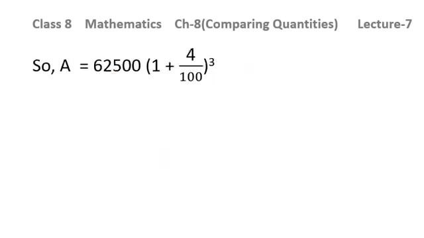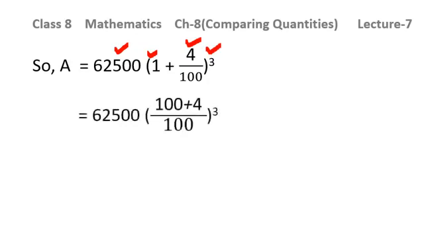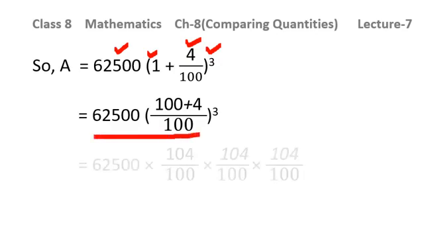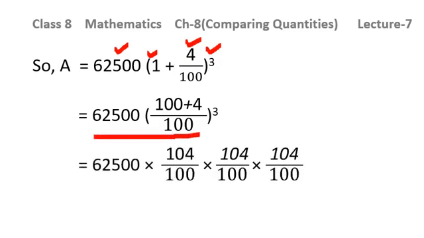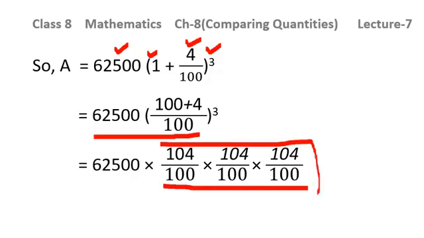Putting the values, amount will be principal into 1 plus R over 100. R, that we have divided by 2, that is 8 over 2, that will be 4. And time was 3 by 2 years. We have solved it. So it will be 3 years. Putting the values in this formula, you will be getting 100 plus 4 over 100 raised to the power of 3 into 62,500. So it will be 62,500 into 104 over 100 into 104 over 100 into 104 over 100. In total, for 3 times we need to multiply this with 62,500.